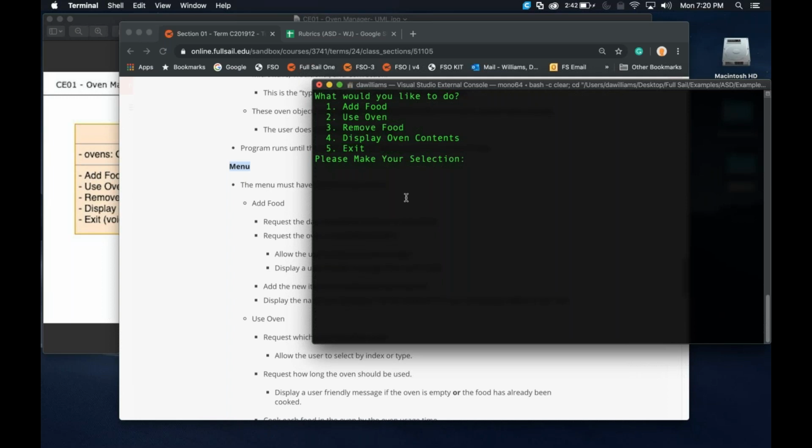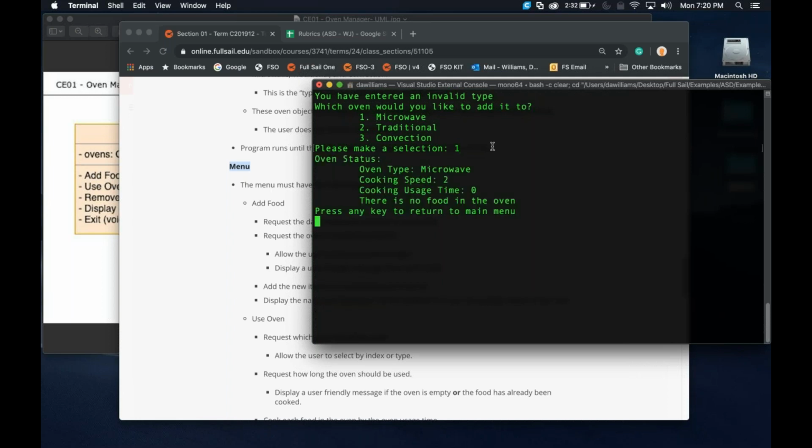Now, as a grader, I would go backwards and try to break this. So what if I display the oven contents? So far, good, right? But what is going to be in these 3 different things? I want to take a peek in the microwave. Actually, let's type in 6. Not a thing, so we have an invalid type. We've now got to type in 1 to 3. So I'm going to type in microwave 1.